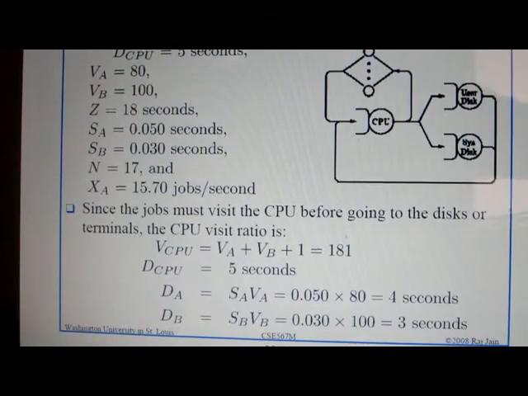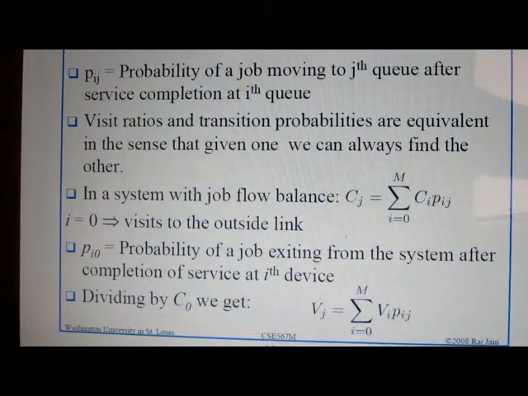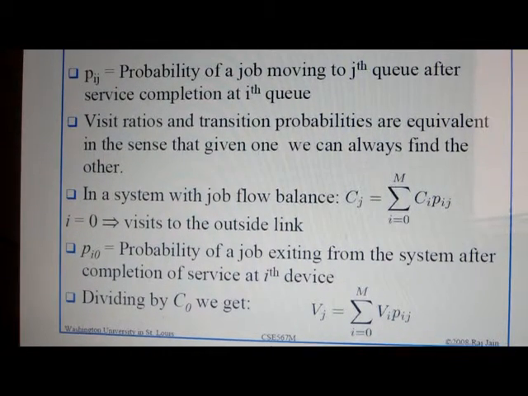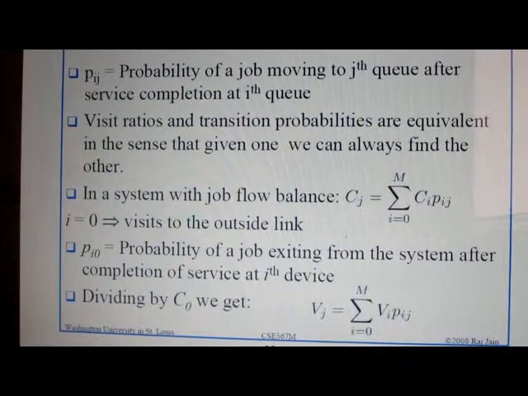Here is an example. Now we talk about transition probability. Transition probability Pij is the probability of a job moving to the jth queue after service completion at the ith queue. Visit ratio and transition probability are equivalent in the sense that given one we can always find the other.